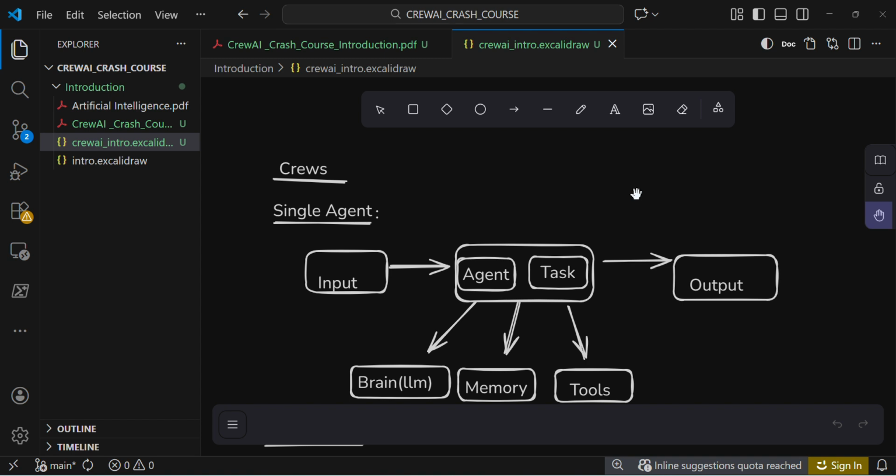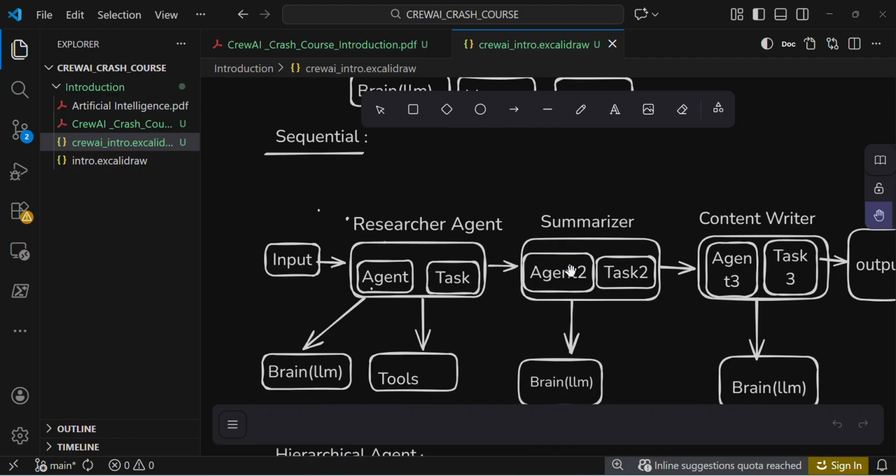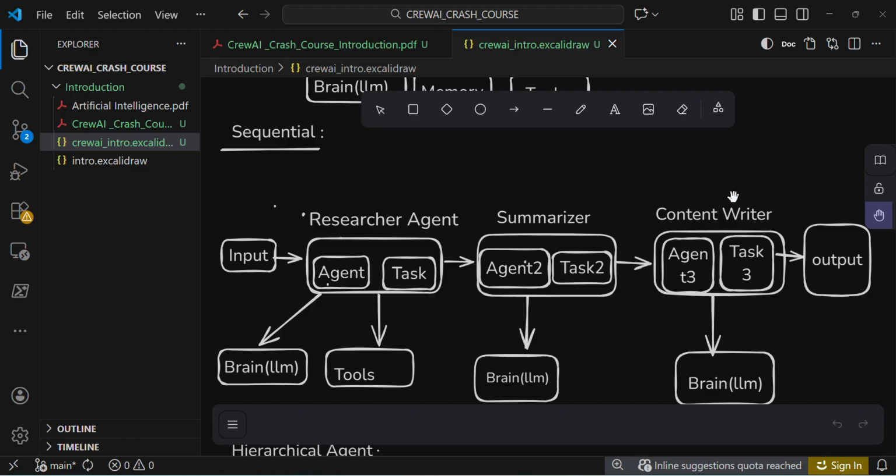Instead of a single agent, there will be multi-agent. I created a specific task for each specific agent. This first agent will do research, the next agent will summarize, and the third agent will do content editing and writing for our applications, right? This is the multi-agent collaboration.